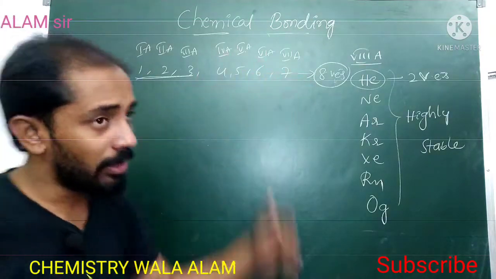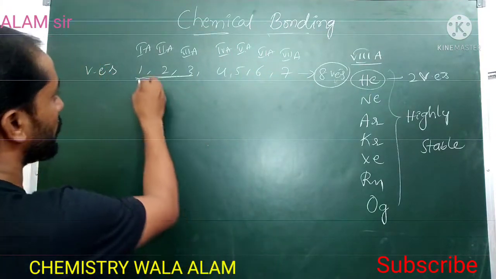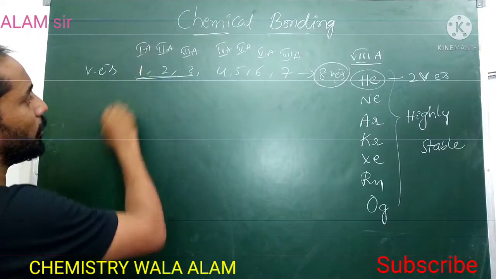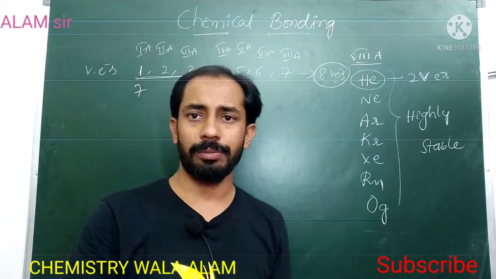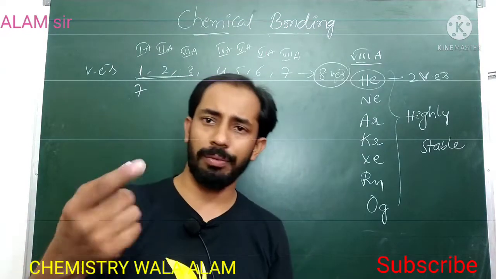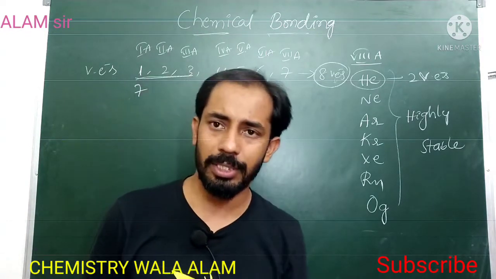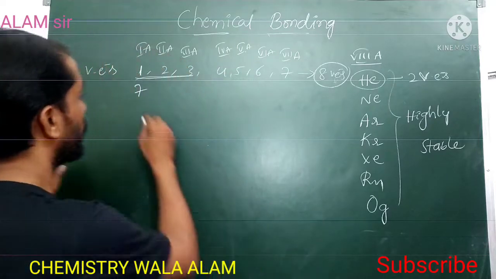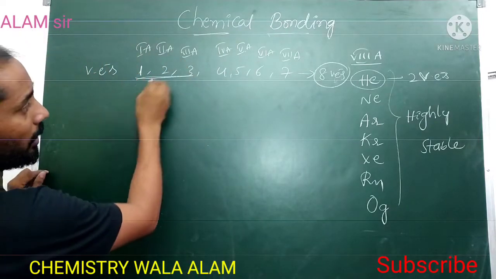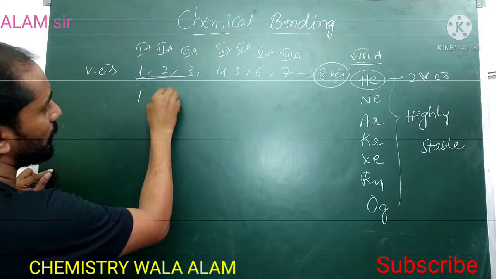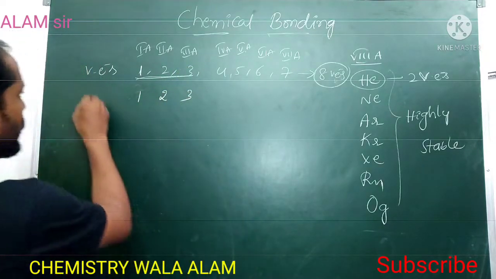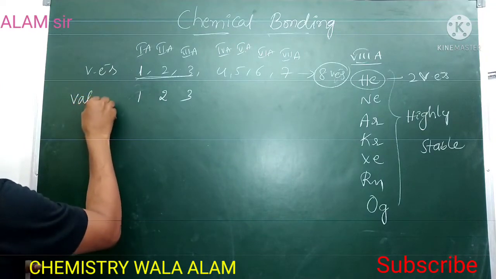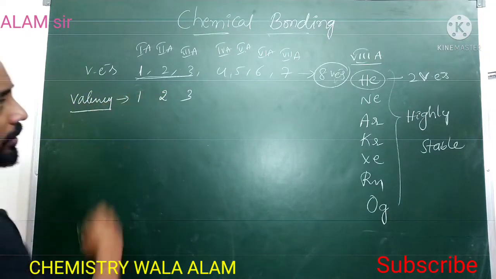To get 8 electrons in the last shell, the 1A group elements have two possibilities: gaining 7 electrons or losing 1 electron. Losing 1 electron is the easy process, so first group elements lose one electron. At the same time, second group elements lose 2 electrons, and third group elements lose 3 electrons. That is their valency: 1, 2, 3.